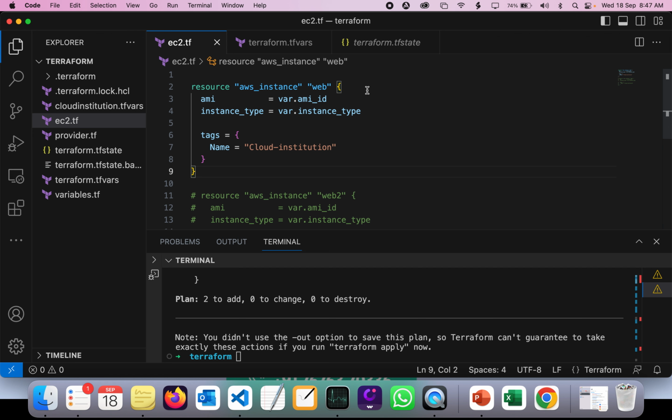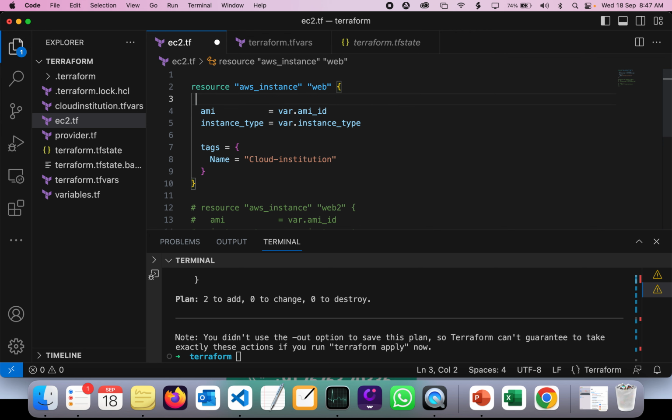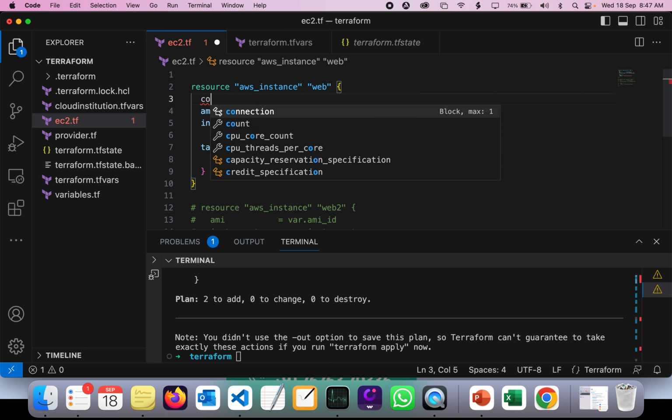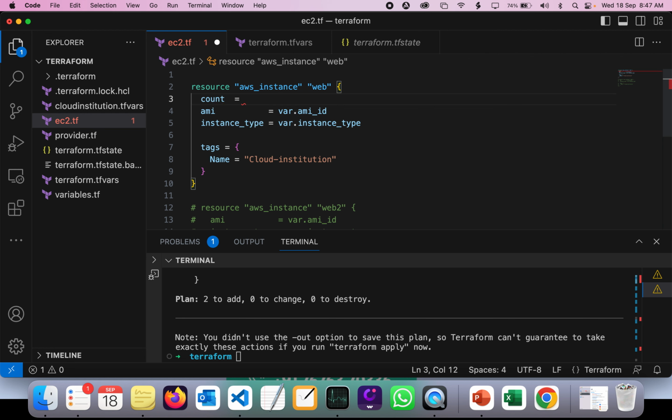If you want to create two instances, what you have to do is give count equal to 2. I'm just going to give count equal to 2, and I'm not changing these tags, so the name of the instance is going to be the same.